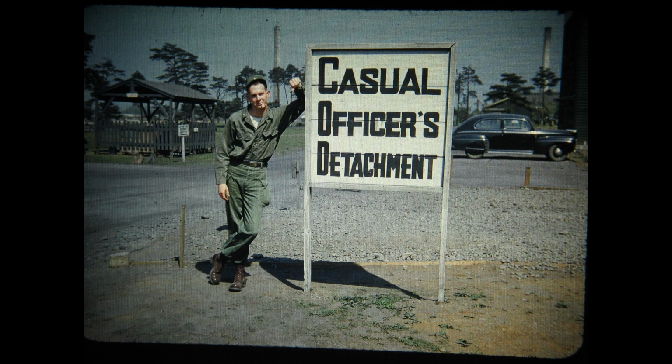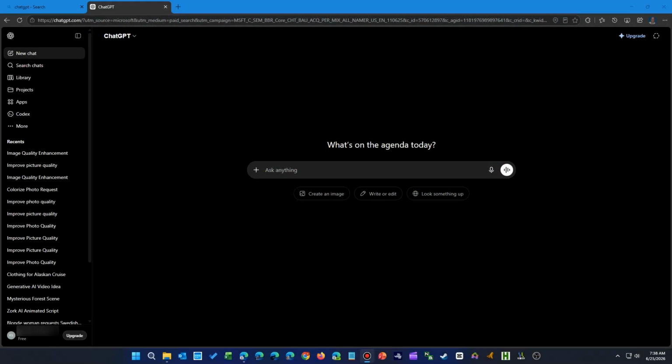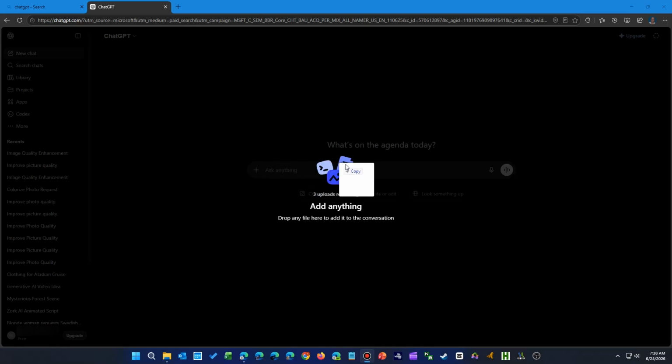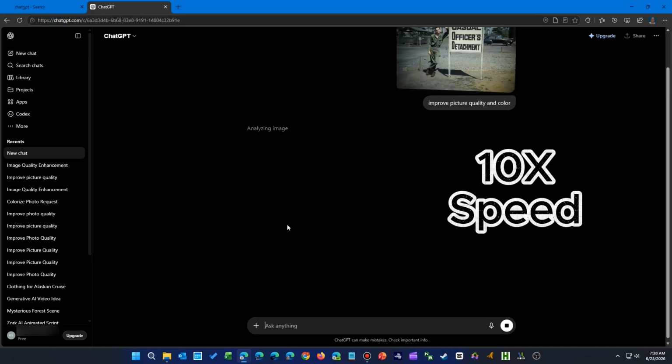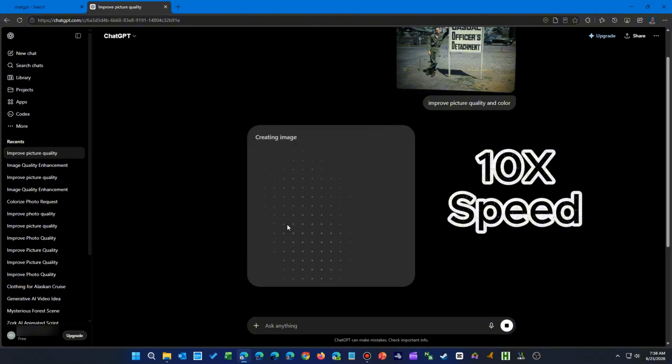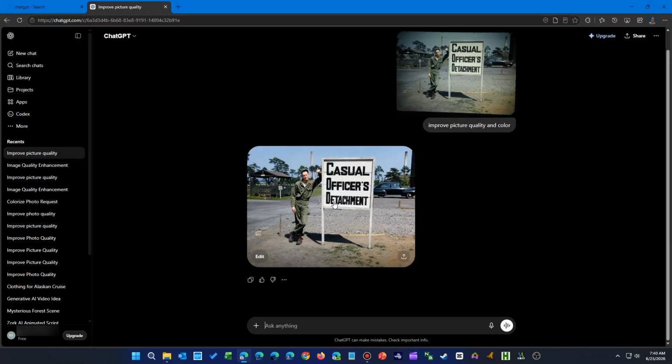Let's load up another picture. Here's one from the Korean War. It's already in color but has been damaged a bit and needs some cleanup. So just asking for a picture improvement and maybe some color adjustment. We end up with a very nice picture that also has been automatically straightened and cropped.